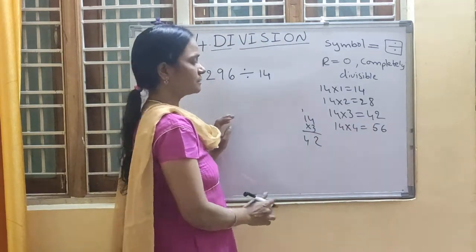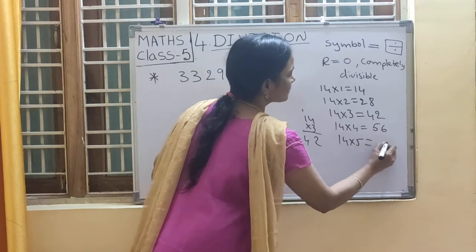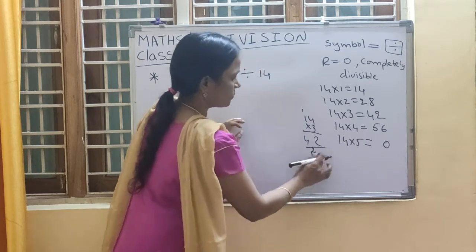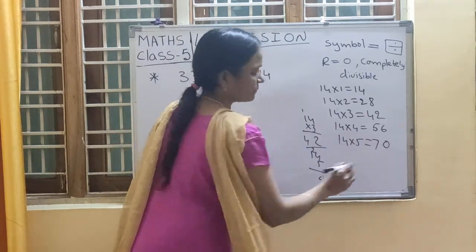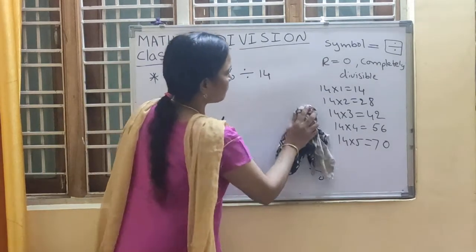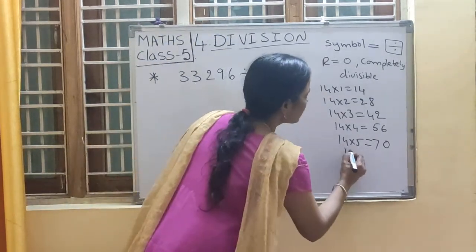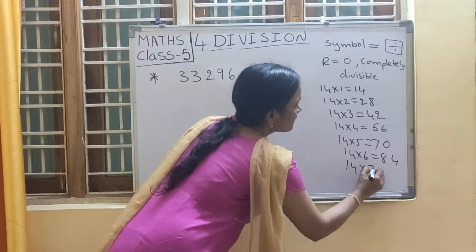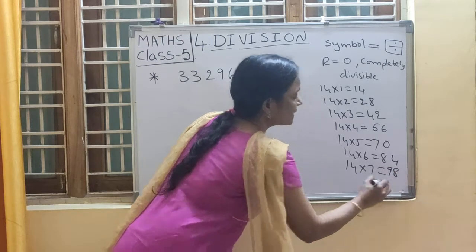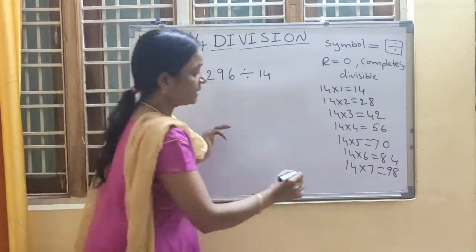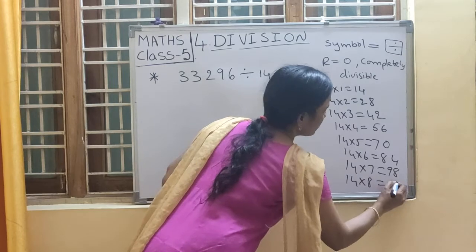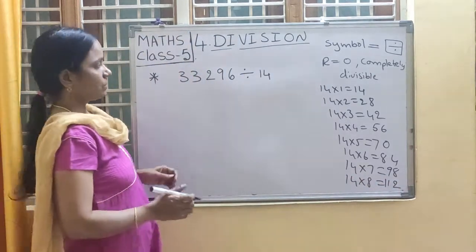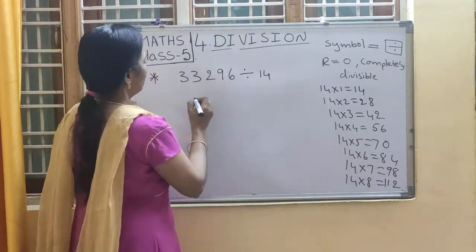Am I right, children? Yes. 14 5s are, we will check. 4 5s are 20, 5 1s are 5, 70. Okay. Next, 14 6s are 84. 14 7s are 98. 14 8s are 112. Okay. Now take long division.